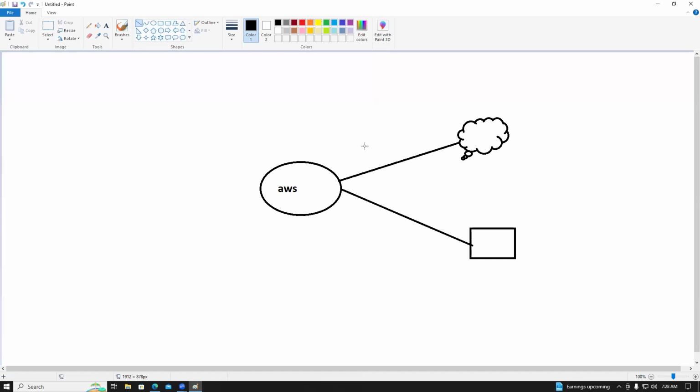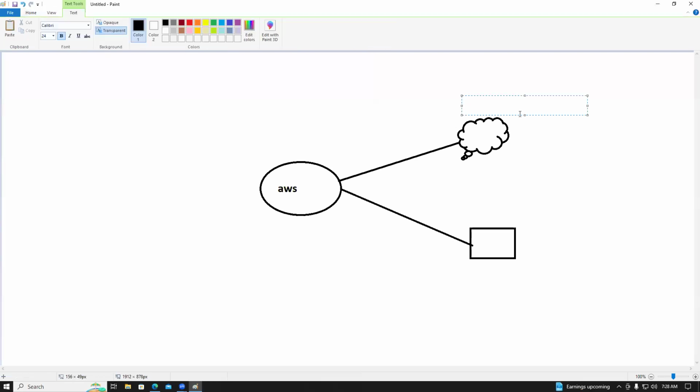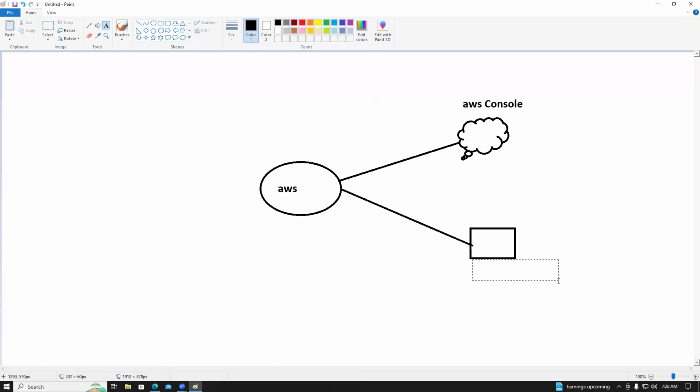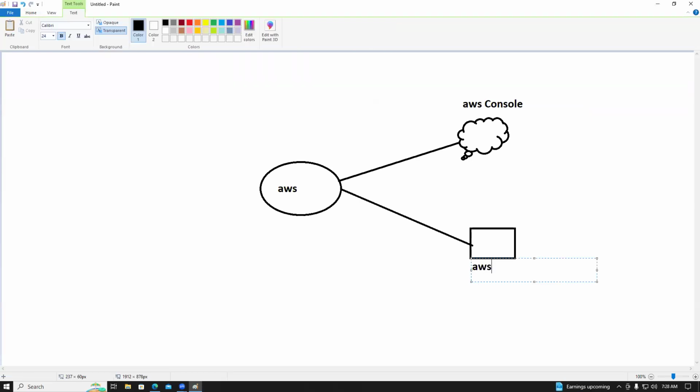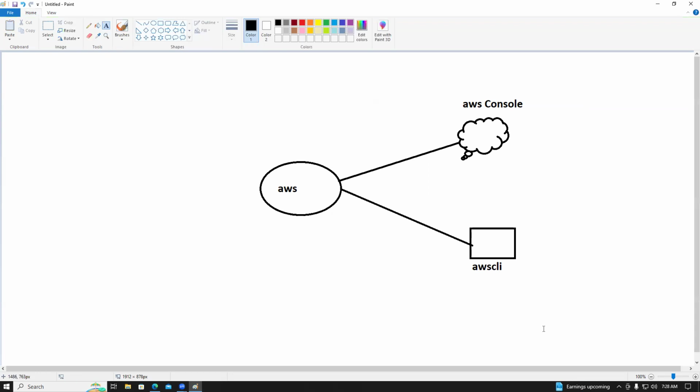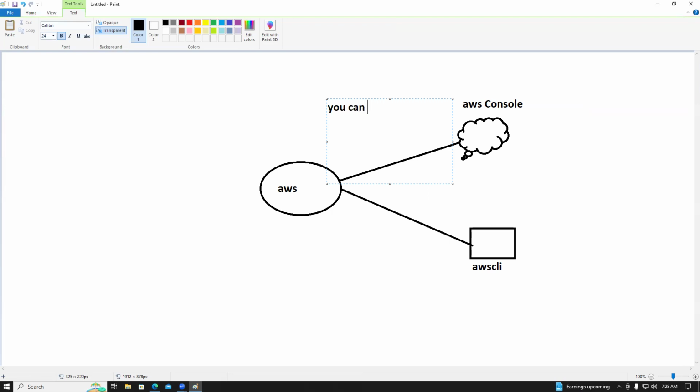Guys, how many ways? Two ways, sir. One is the GUI and the other is the command line: the AWS console and the AWS CLI. So you can create any service with either.